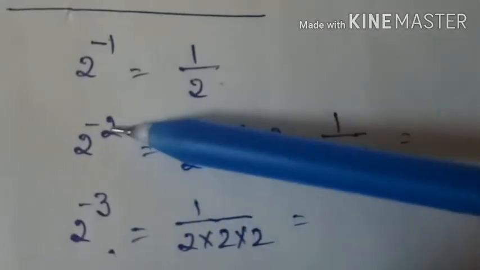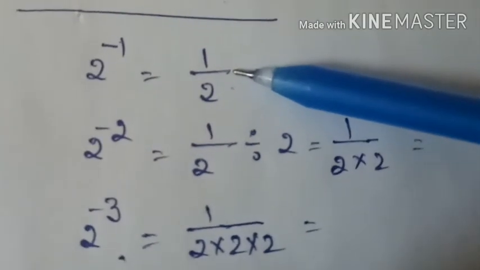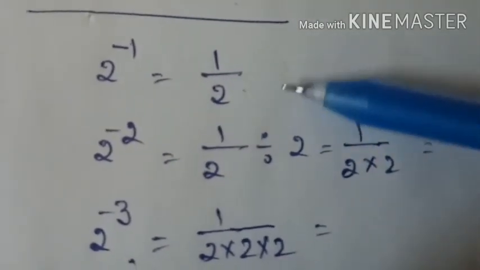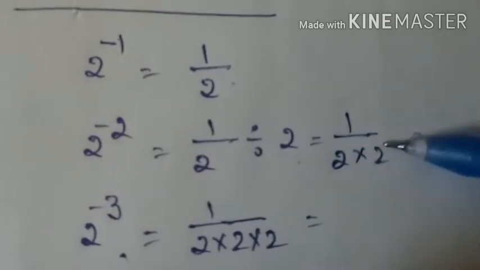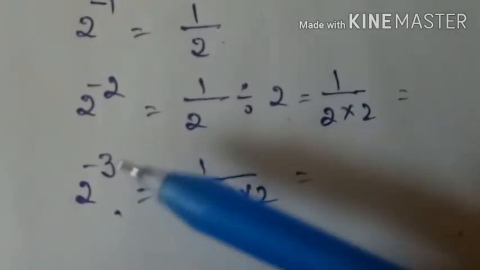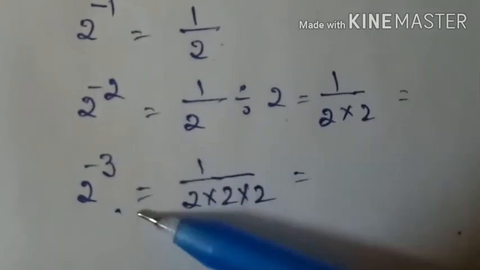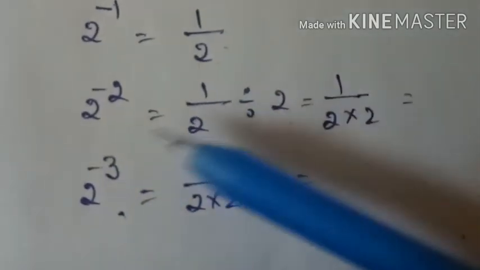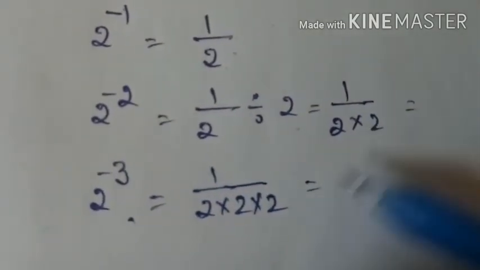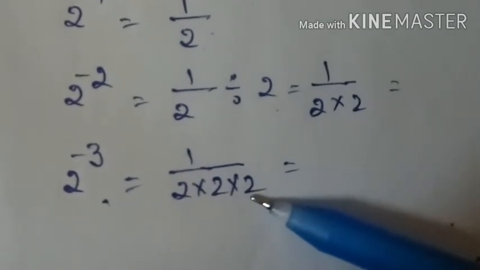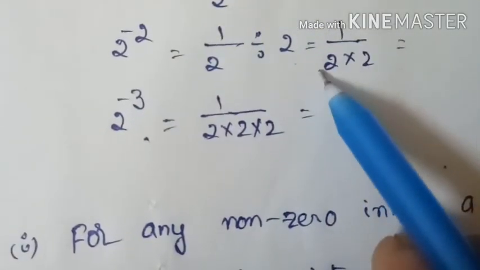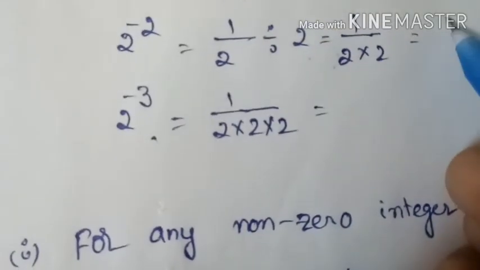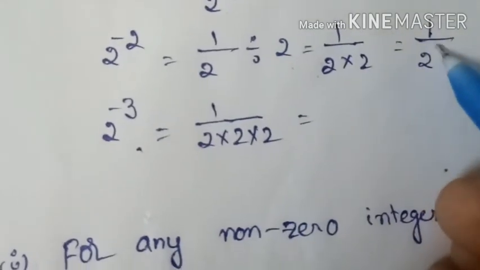Then again 2 power of minus 2. That means you divide by 2 again: 1 by 2 divided by 2 is equal to 1 by 2 into 2. Then 2 power of minus 3: from 2 power of minus 2 we have 1 by 2 into 2, and again that will be divided by 2. Clear? So here it can be written as 1 by 2 into 2, which is equal to 1 by 2 power of 2.